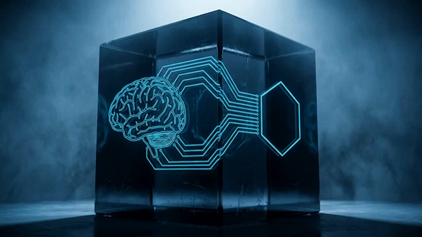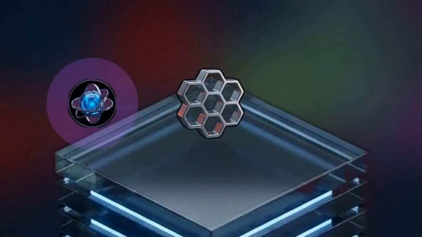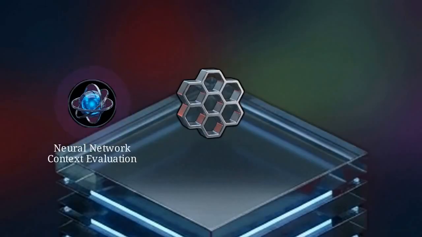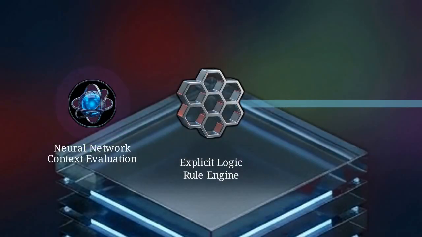To secure these environments, we must immediately pivot to neurosymbolic architectures. In this hybrid architecture, neural networks evaluate context, but only an explicit, auditable logical rule engine is permitted to execute an action. This ensures every decision is consistently aligned with corporate business logic.